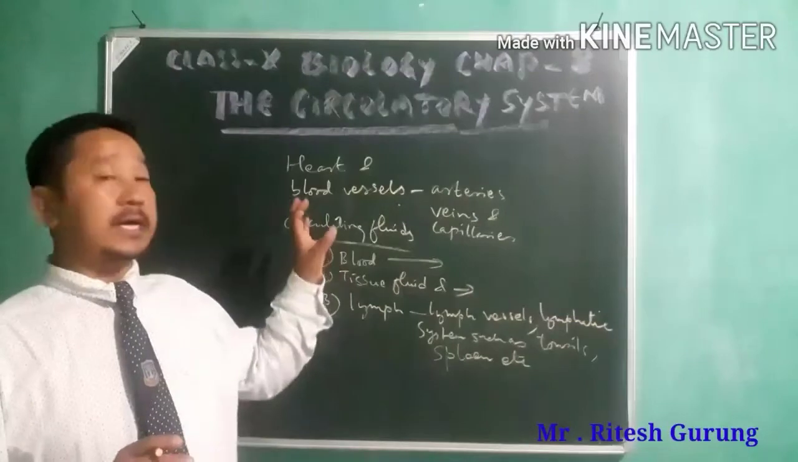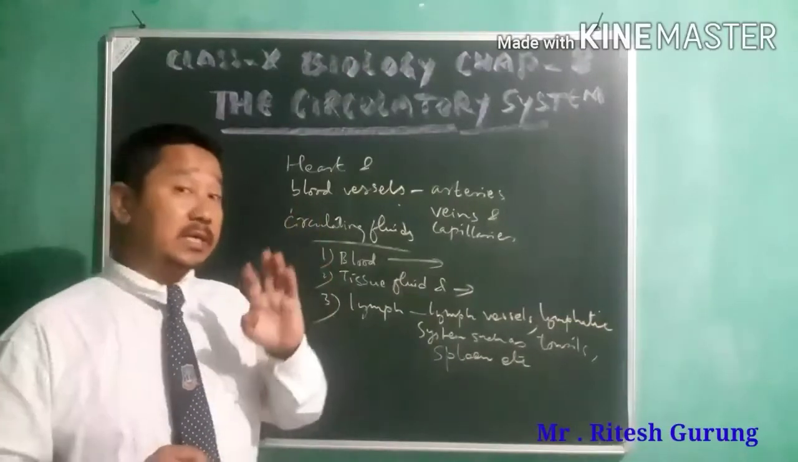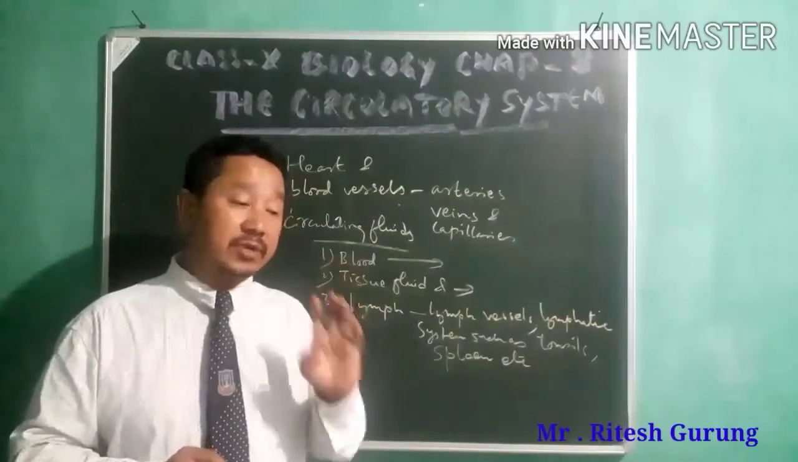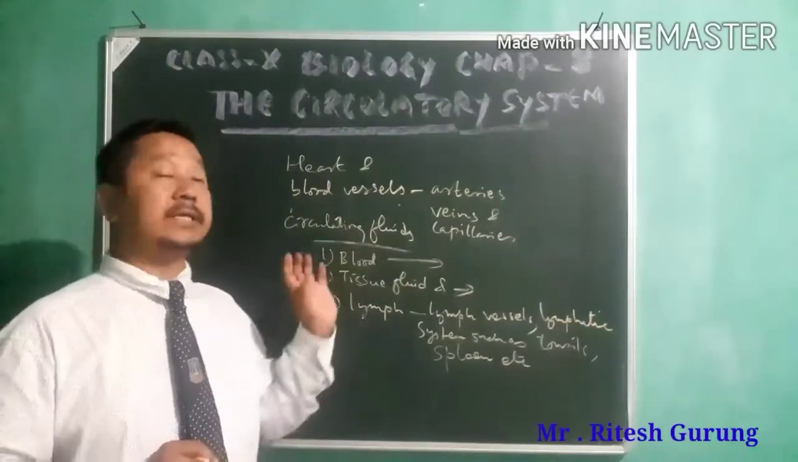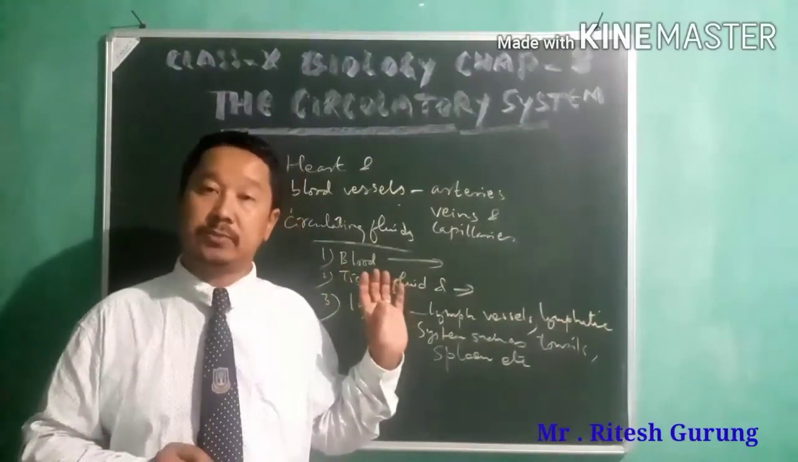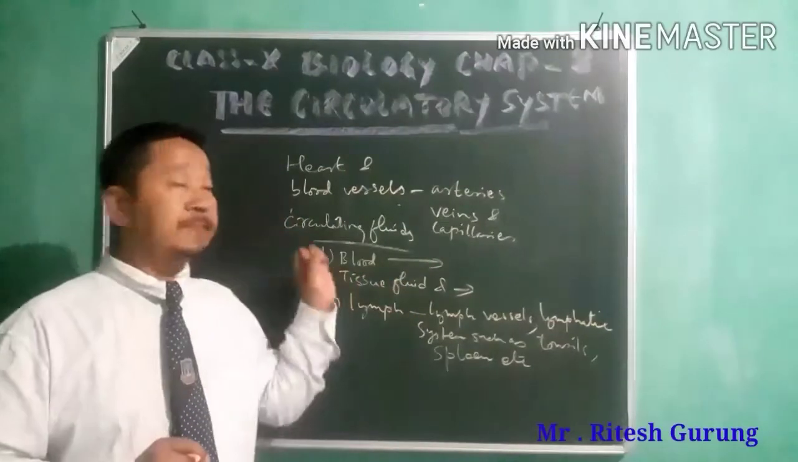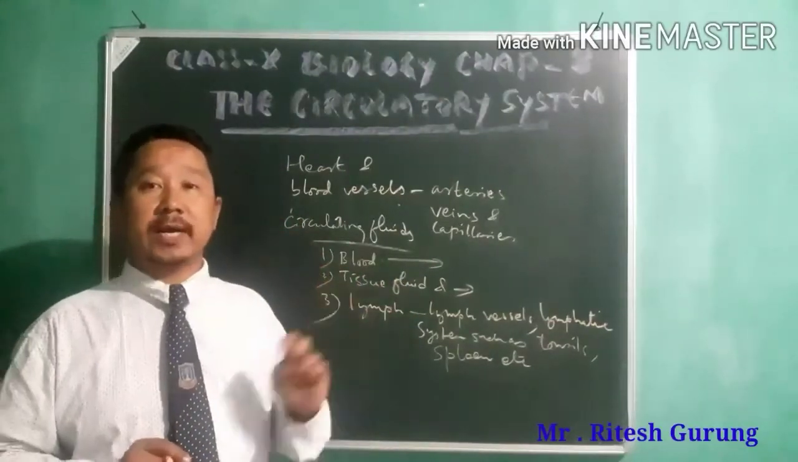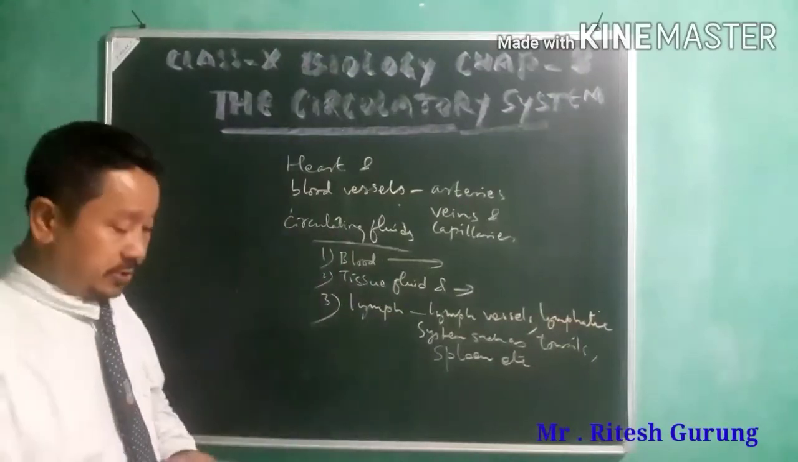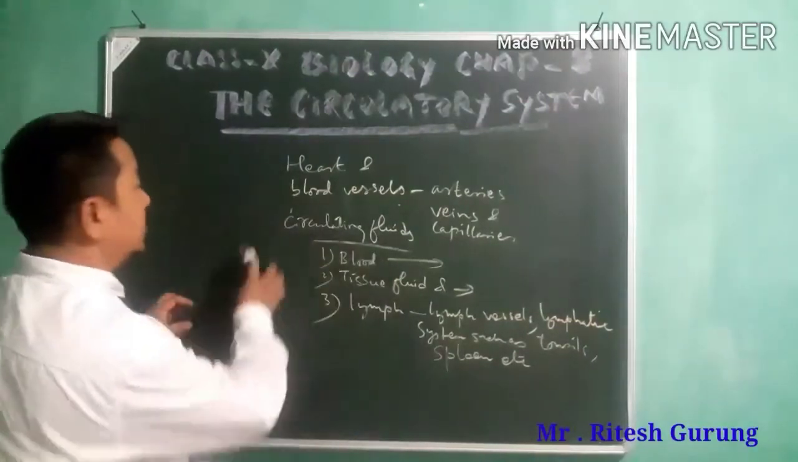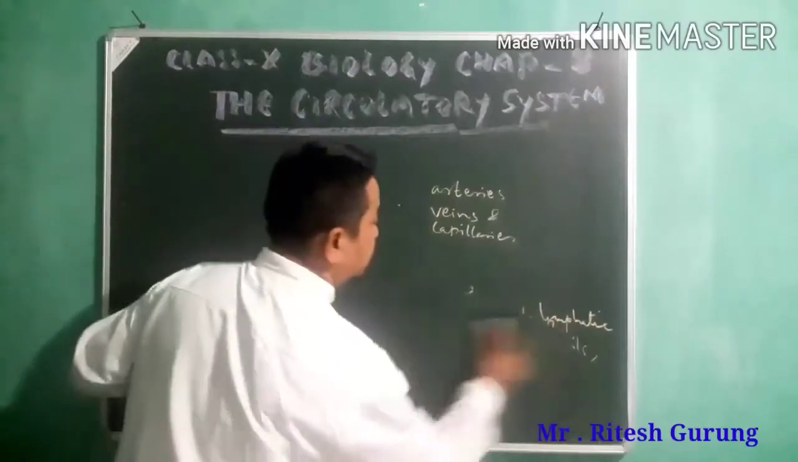As I've told you, it consists of mainly three parts. There are mainly three components: heart, your blood vessels, and circulating fluids. This is your circulatory system. All right, now we'll go directly into the composition of blood.